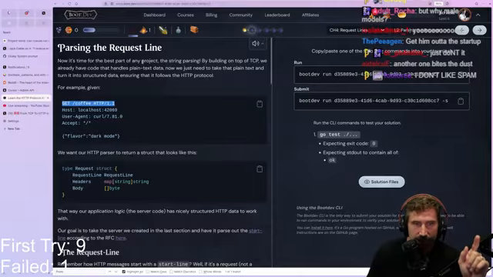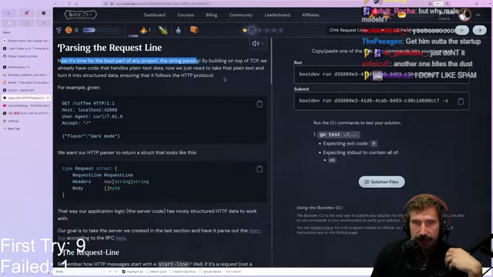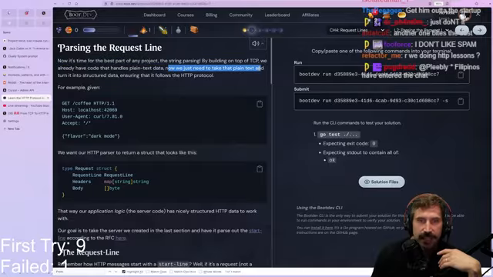Now, it's time to get to the best part of any project, the string parsing, which, by the way, I actually like string parsing. I personally find string parsing fun. Some people hate string parsing. By building on top of TCP, we already have code that handles plain text data. Now, we just need to take that plain text and turn it into structured data, ensuring that it follows the HTTP protocol. So here we go.